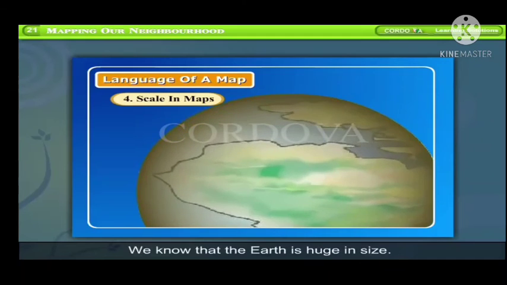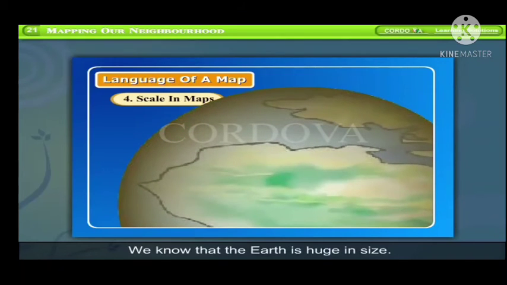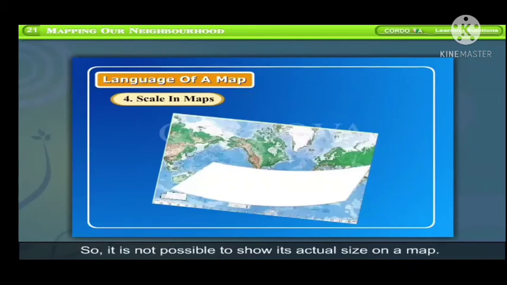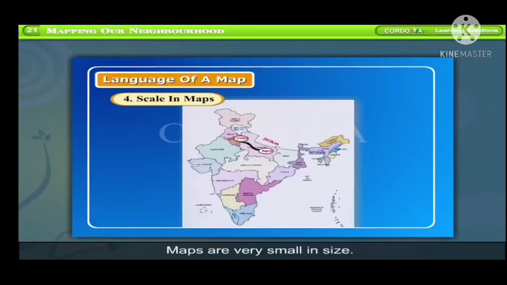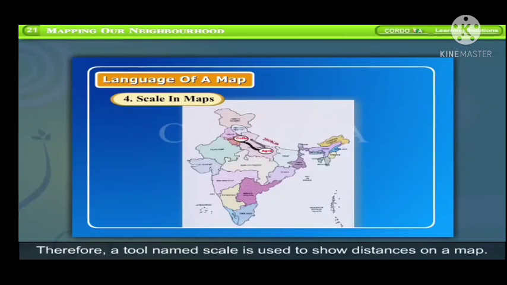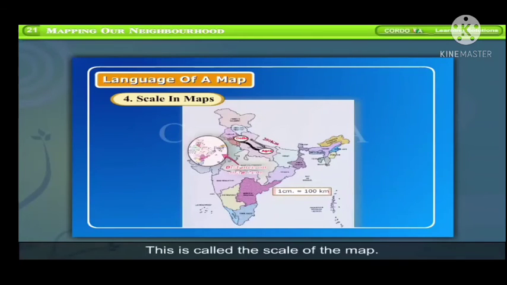4. Scale in maps. We know that the earth is huge in size, so it is not possible to show its actual size on a map. Maps are very small in size. Therefore, a tool named scale is used to show distances on a map. This is called the scale of the map.